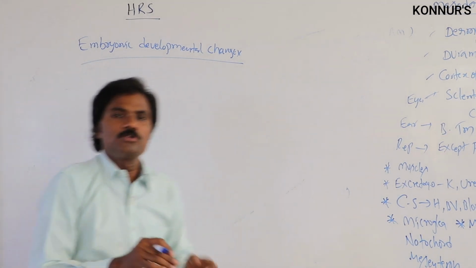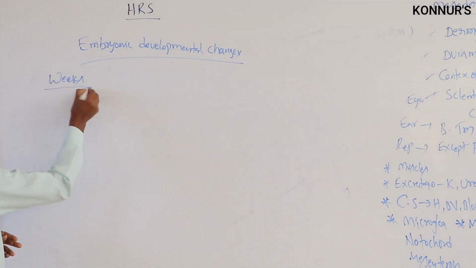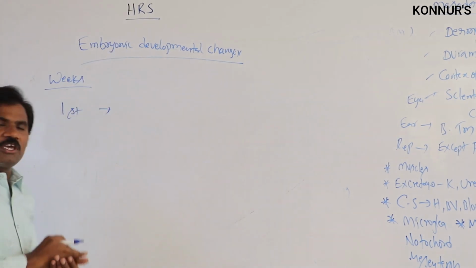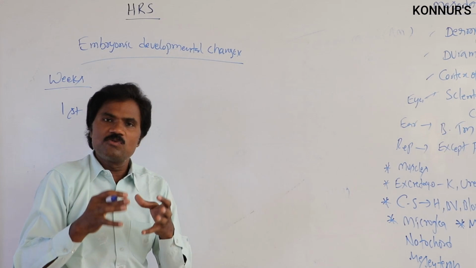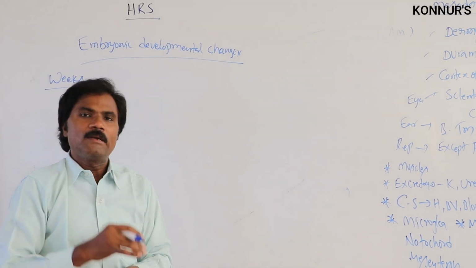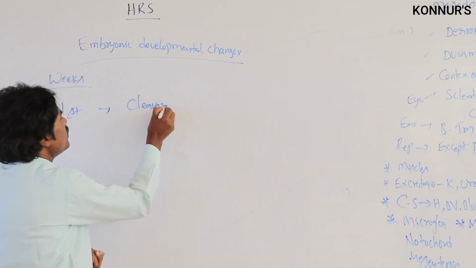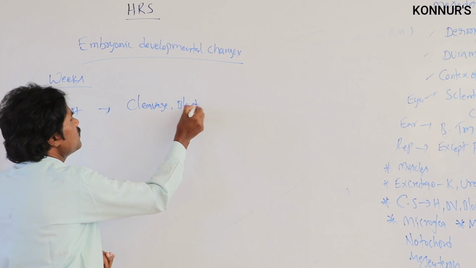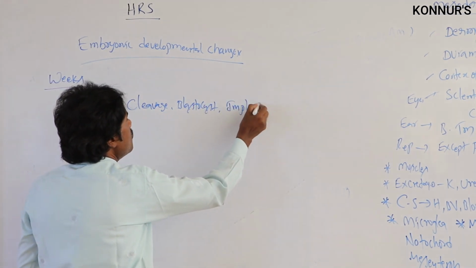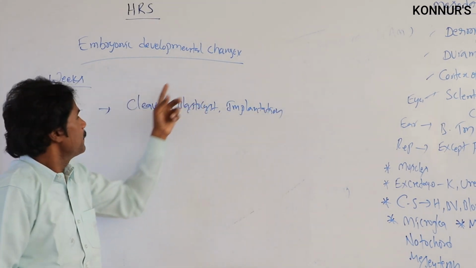Suppose in the gestation period, it is by weeks. This is the first week. In the first week, what type of changes take place? In the first week, cleavage takes place, then formation of the blastocyst, then implantation. Cleavage, formation of the blastocyst as well as implantation. It is also most important.